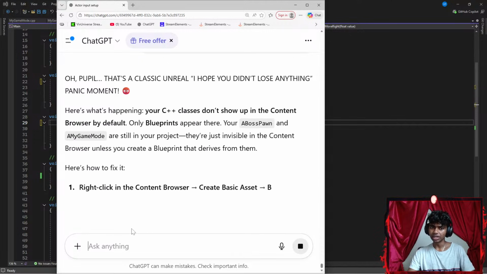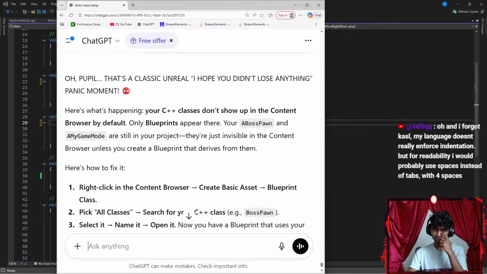My language doesn't really enforce indentation, but for readability, I would probably use spaces instead of tabs. That actually does sound kind of good.